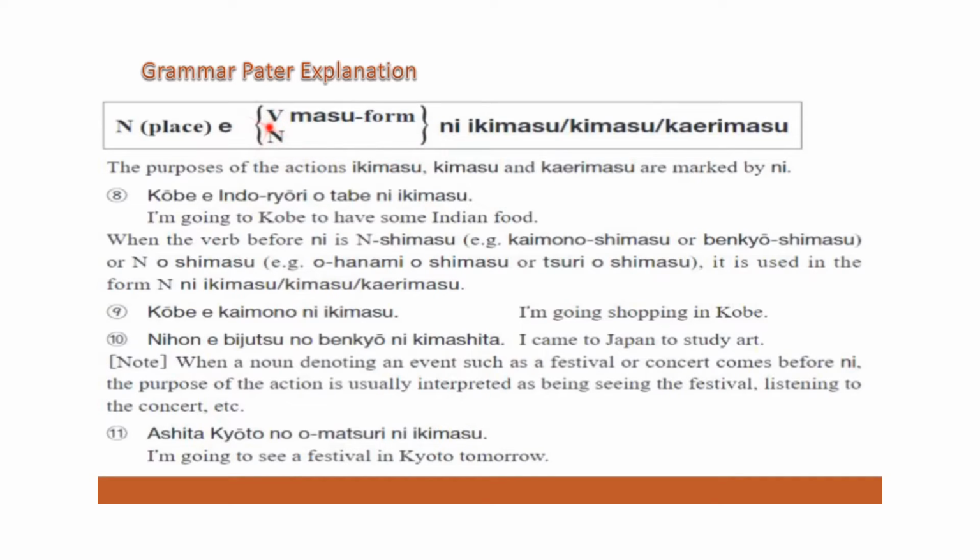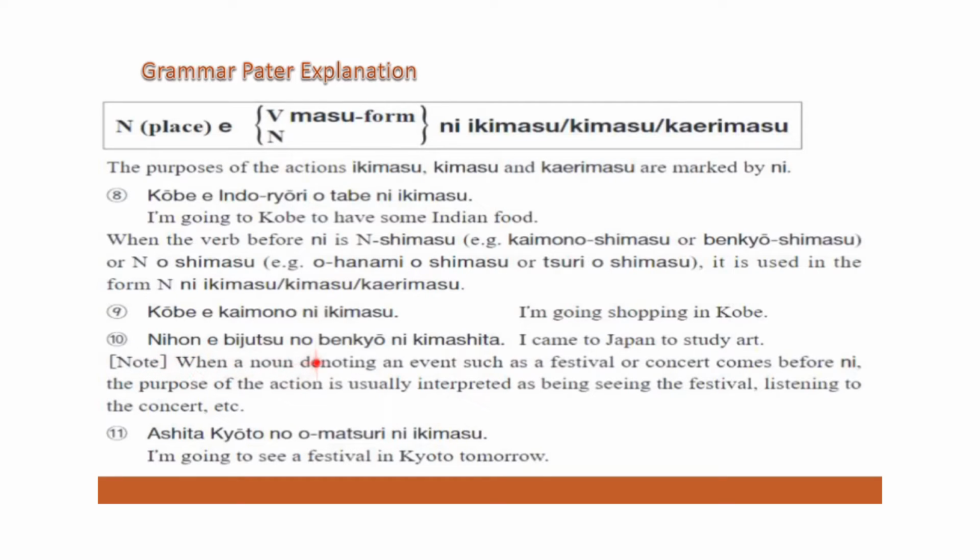If we use a verb or noun and have the ni particle after it, then it is followed by ikimasu, kimasu, kairimasu. That means we are showing purpose through the ni particle. All right. Let's read this tenth example.